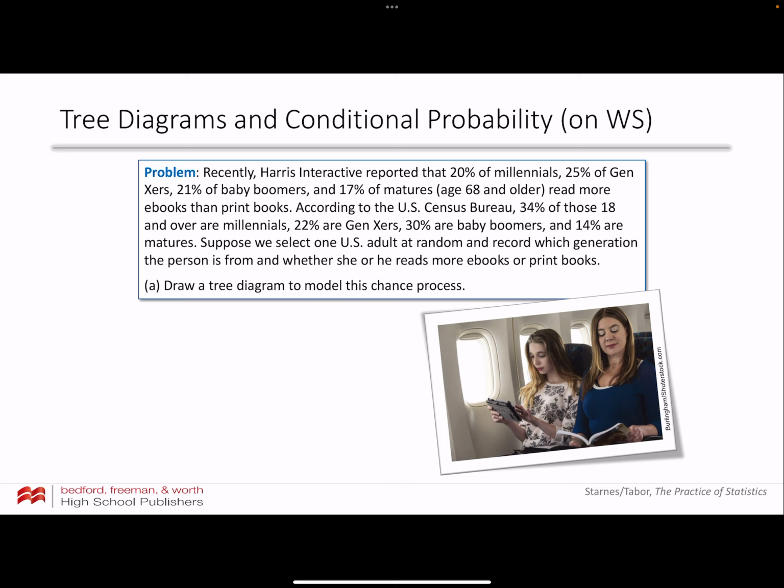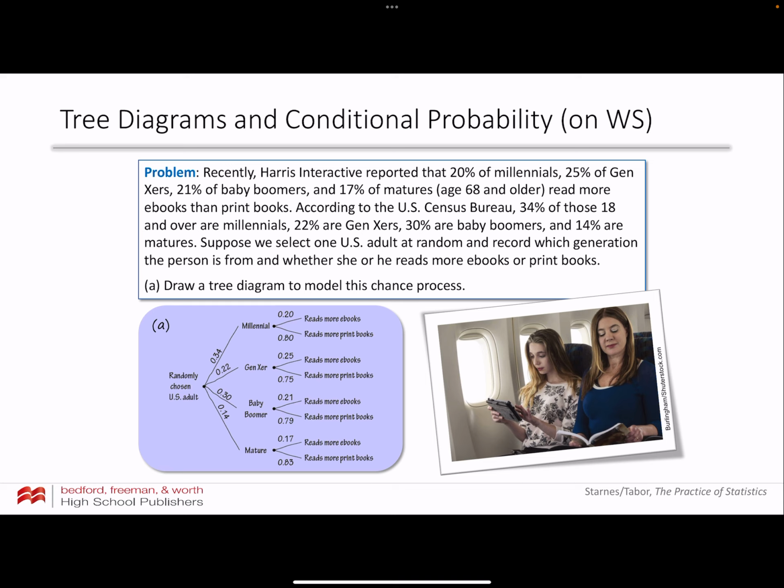What is the variable that would come first in my tree diagram? The variable that would come first was what generation the person is, right? And I can tell that because these probabilities here are not conditional.